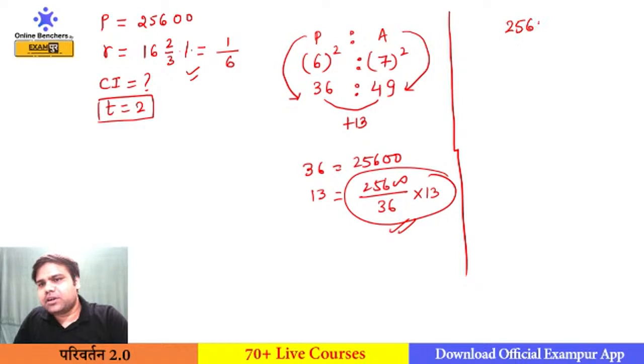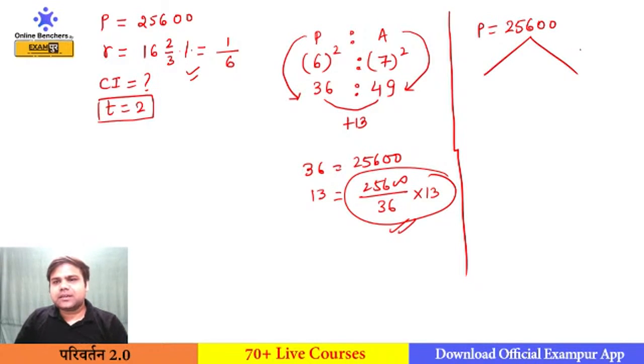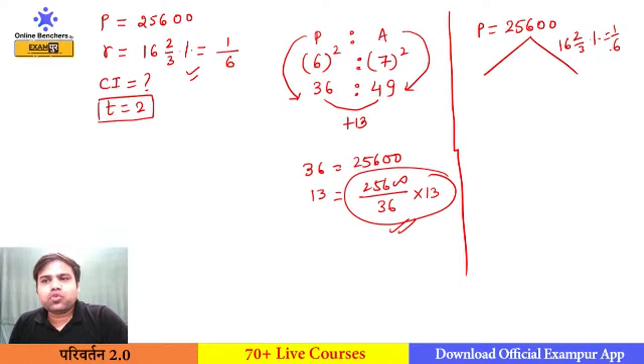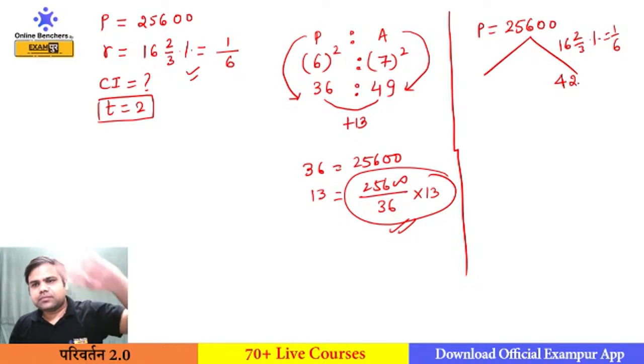In the tree method, I will write principal 25600. For the first year, the rate of interest is 16.2 upon 3%, that means 1 by 6. So 1 by 6 of 256: 6 4s are 24, carry 1, 6 2s are 12, carry 4, 6 6s are 36.